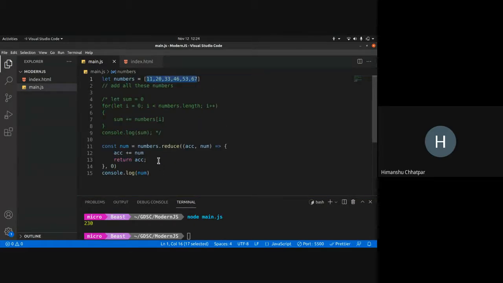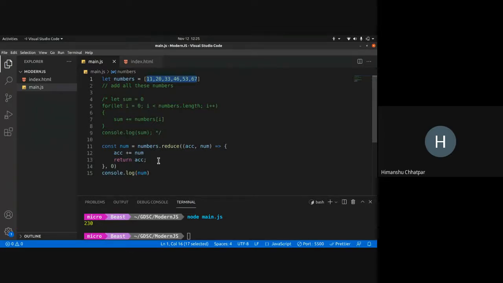So we learned three things: map, reduce, filter. In map, the callback function takes in what each number is mapped to, on what input, what the logic should be. In filter, the callback should either return true or false, and if it returns true, the element is included in the array. If it returns false, it is not included in the array.